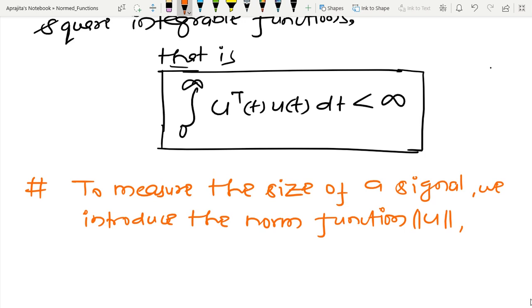And again, whenever we are telling something is a norm, then that should satisfy three properties.